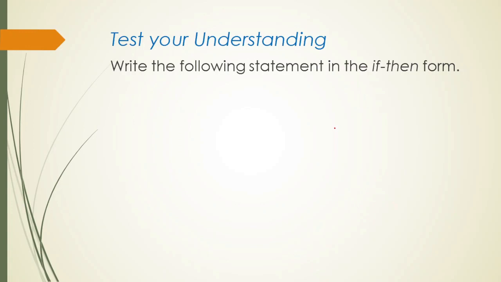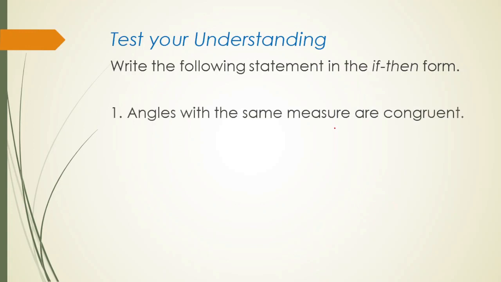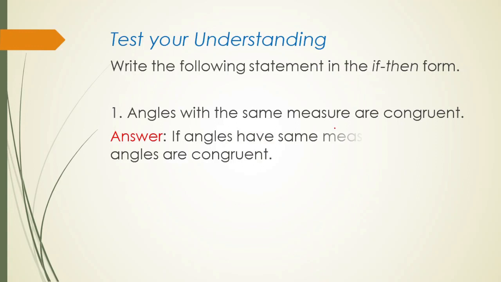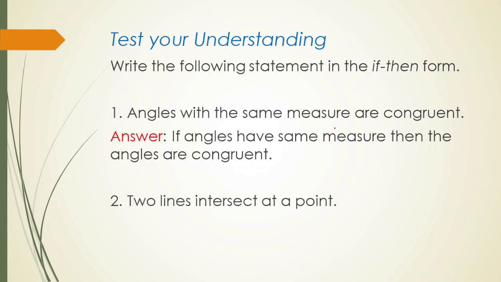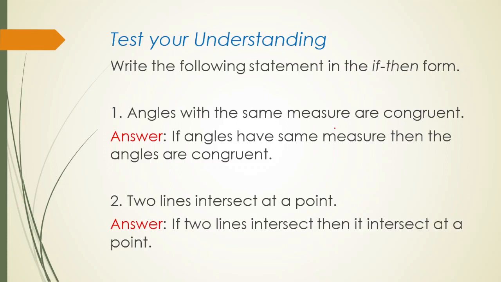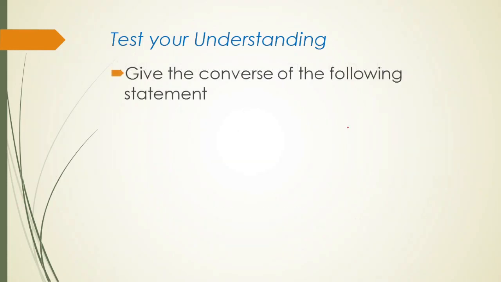Now let's test your understanding. Write the following statement in the if and then form. Angles with the same measure are congruent. If your answer is, if angles have the same measure, then the angles are congruent, you are correct. Let's have another number. Two lines intersect at a point. If your answer is, if two lines intersect, then it intersect at a point, and you are correct.